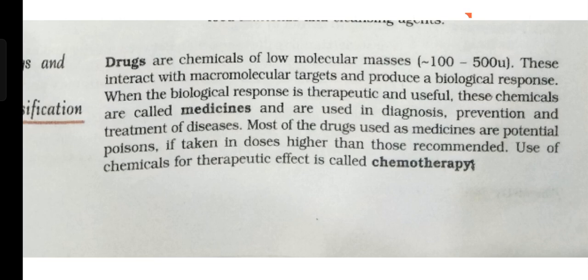When the biological response is therapeutic and useful, these chemicals are called medicines and are used in diagnosis, prevention, and treatment of disease. Most of the drugs used as medicines are potentially poisonous if taken in doses higher than those recommended. Use of chemicals for therapeutic effect is called chemotherapy.